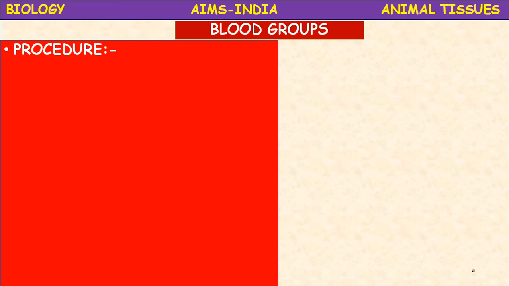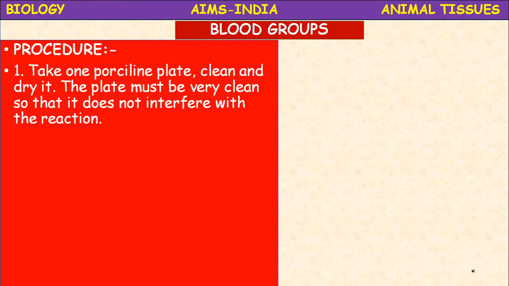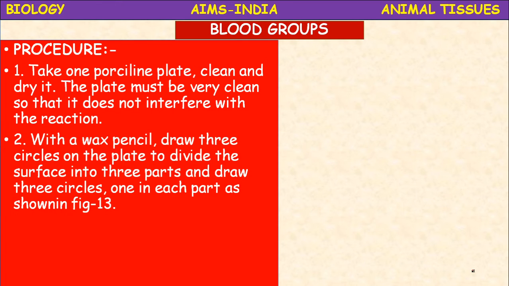The procedure of this experiment or activity: take one porcelain plate, clean and dry it. The plate must be very clean so that it does not interfere with the reaction.